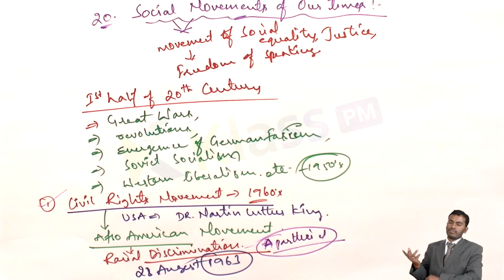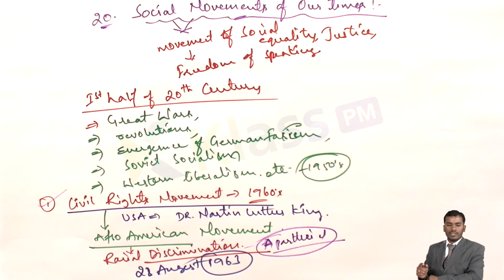And even some other people, like Malcolm X, were of the view that blacks were a separate nation and should fight for independence from white rule. They felt that in order to win power, they would have to use all means, including armed conflict. That means they were ready to go with violent methods also.